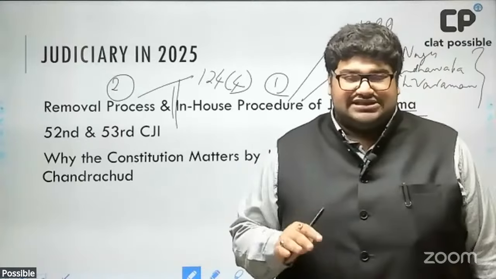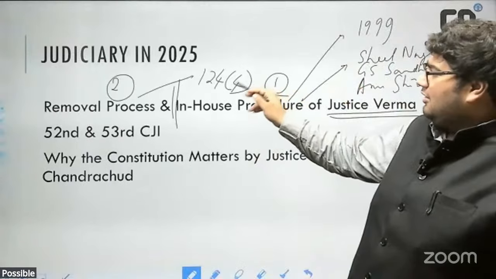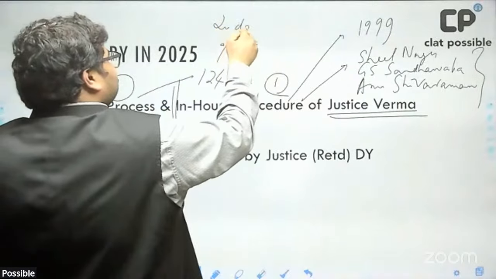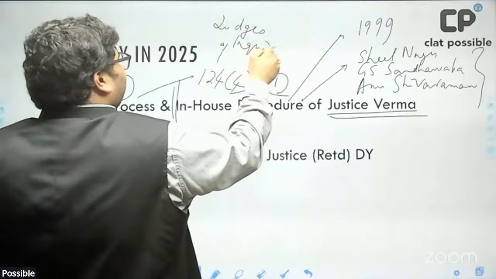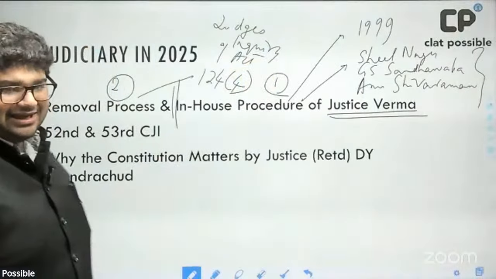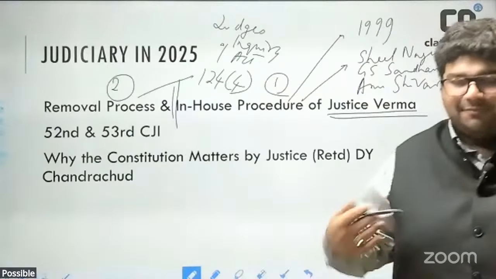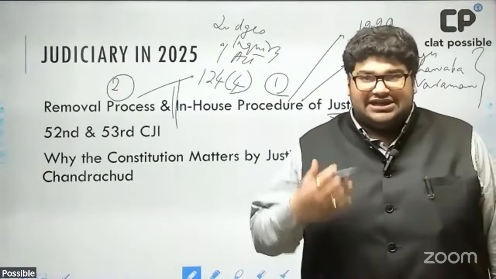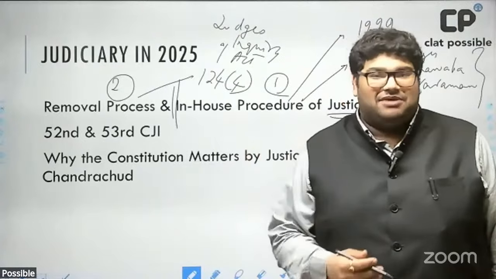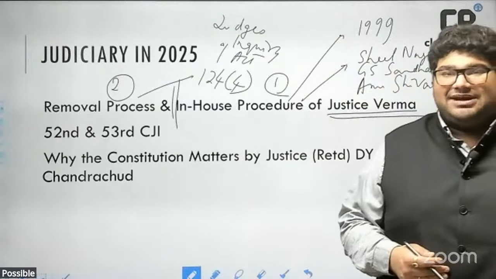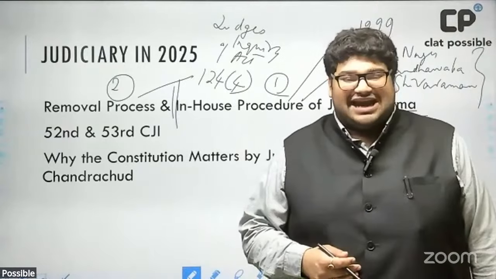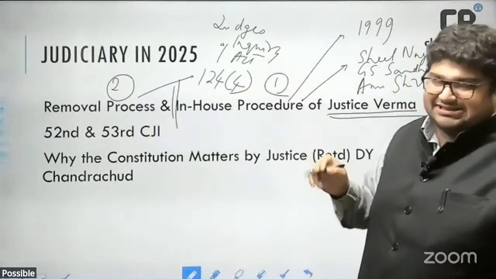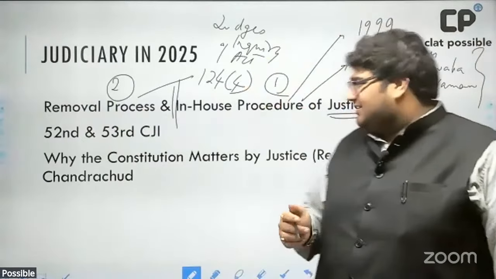Okay, now the procedure is bare bones in Article 124, Clause 4, and so this has been supplemented by the Judges Inquiry Act. Okay, the Judges Inquiry Act. So this lays out the exact procedure to be followed. And so in the case of Justice Yashwant Verma, a notice was given by the requisite number of members of Parliament, and it was admitted by the Speaker of the Lok Sabha, which is right now Mr. Om Birla.